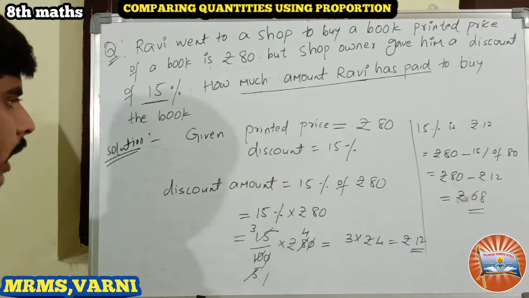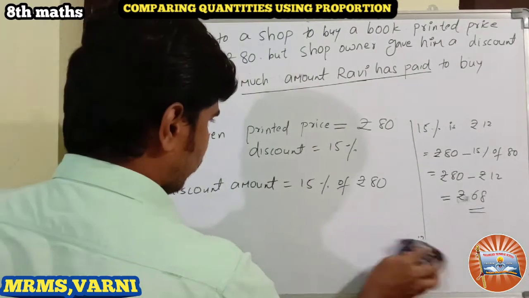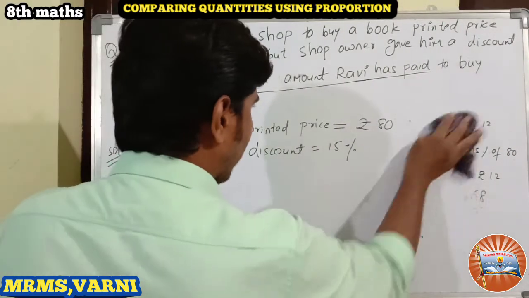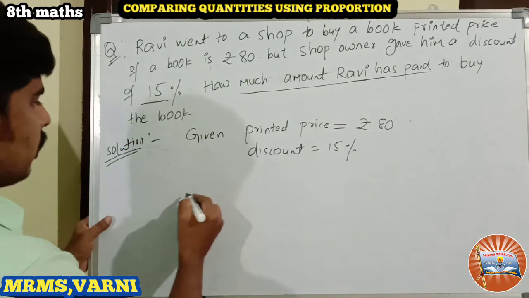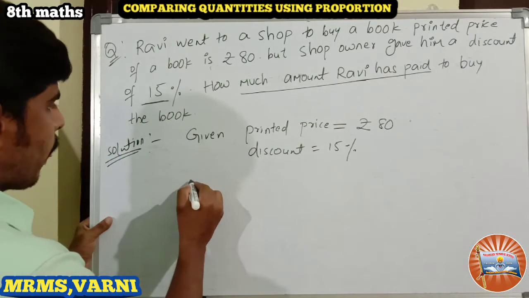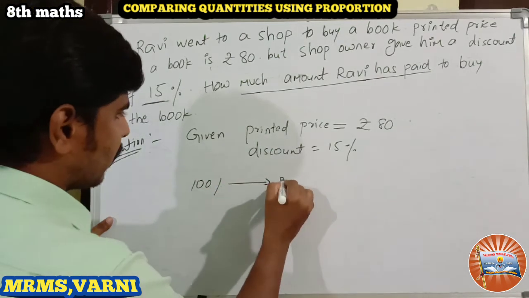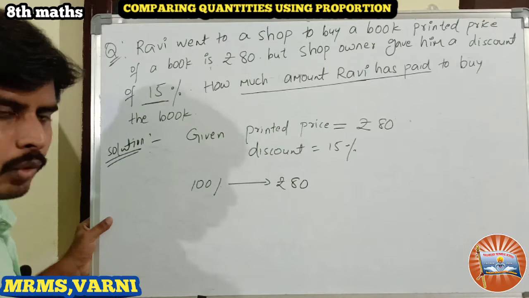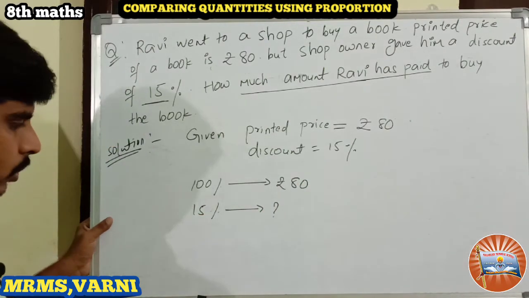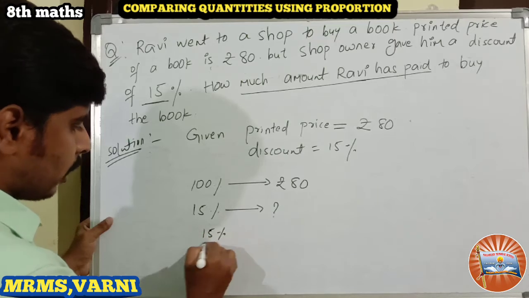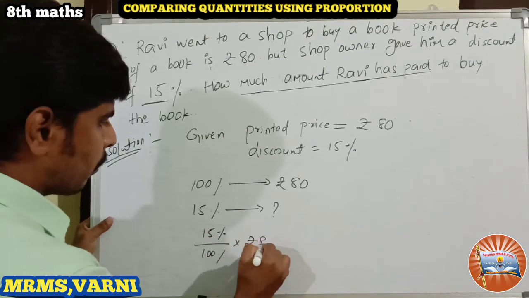We can solve this another way also. I am going to solve the same problem by another method. 100% is considered as rupees 80 here. Then 15% is how much? Take 15% in the numerator and 100% in the denominator into rupees 80.